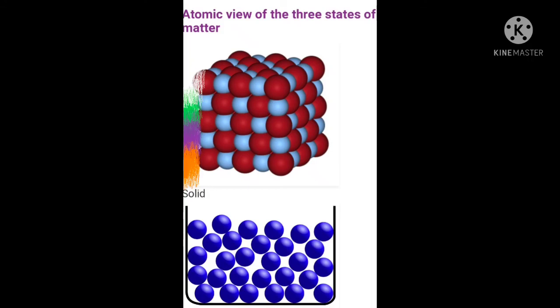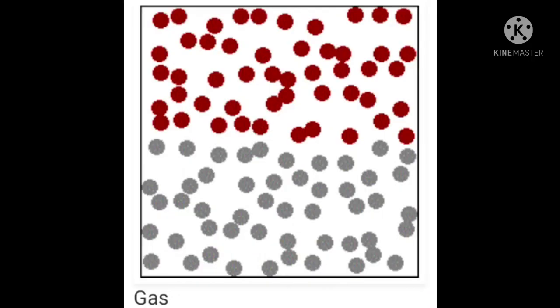In the liquid, the molecules are there but not too closely, they are a little bit farther away, and intermolecular space is also there in liquids. See both diagrams: the first one is the solid, closely packed, it doesn't have space, right? But the liquid has a little bit of space. Now in the gaseous state, the molecules are far away from each other, with a lot of space in between. Intermolecular force is also very less. So I hope you have understood clearly.